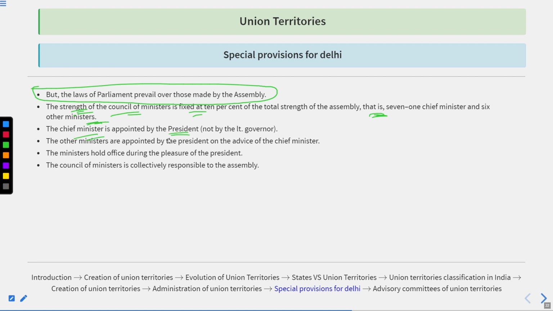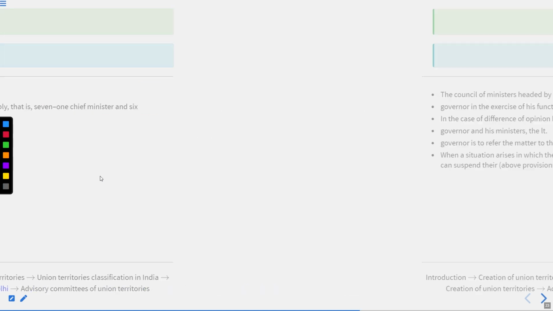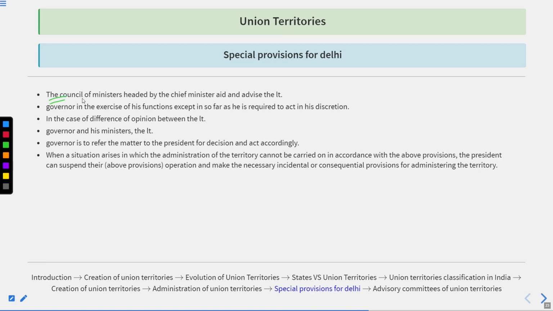The Chief Minister is appointed by the President, not by the Lieutenant Governor. Other ministers are appointed by the President on the advice of the Chief Minister. Ministers hold office during the pleasure of the President, and the Council of Ministers is collectively responsible to the Assembly. The Council of Ministers headed by the Chief Minister aids and advises the Lieutenant Governor in the exercise of his powers and functions, except in so far as he is required to act in his own discretion.